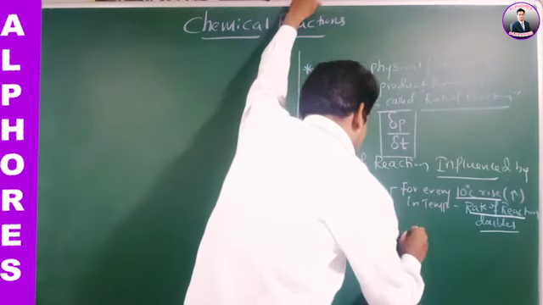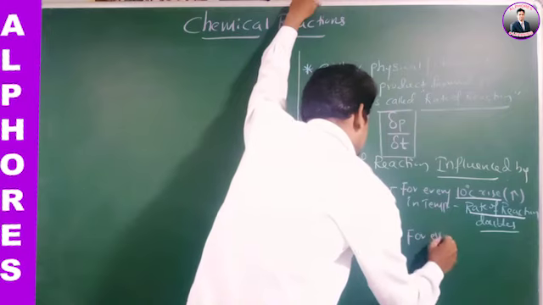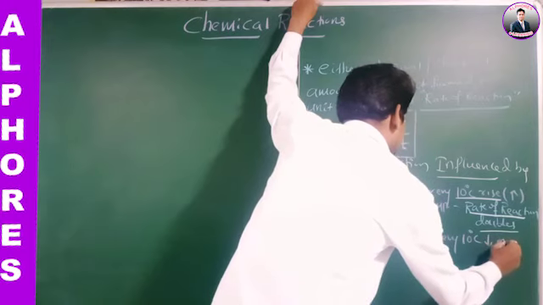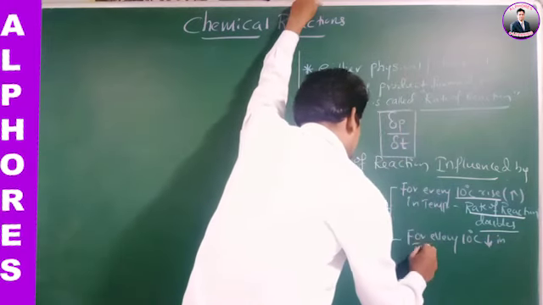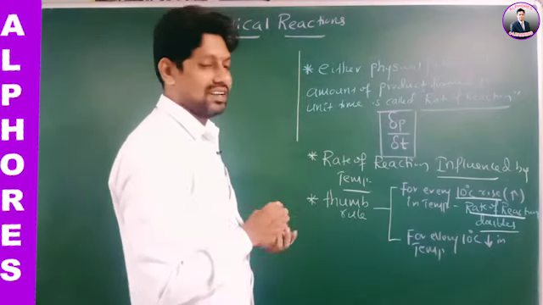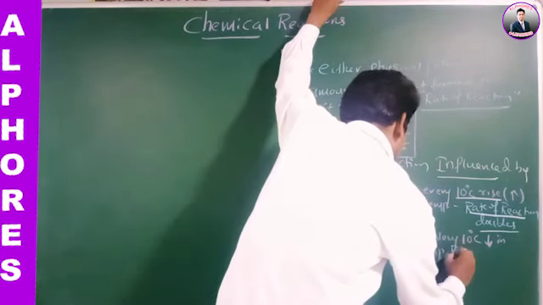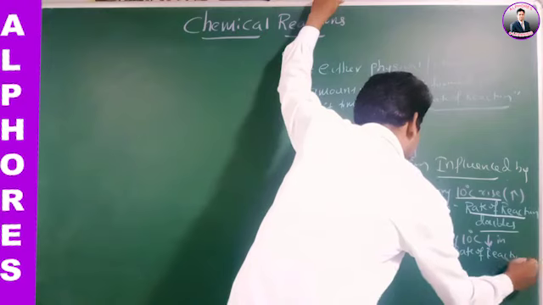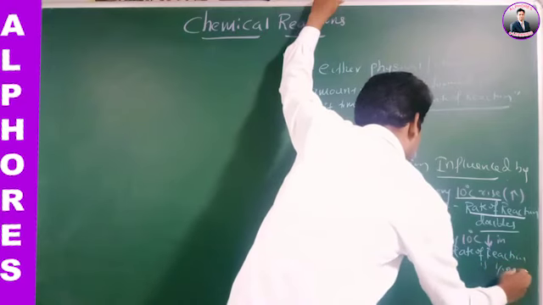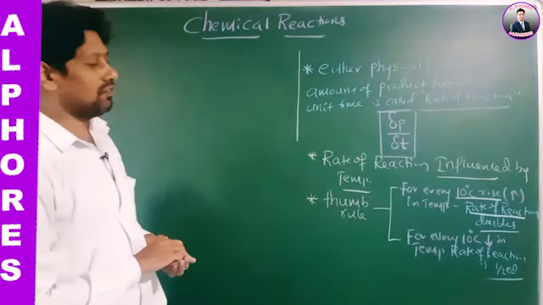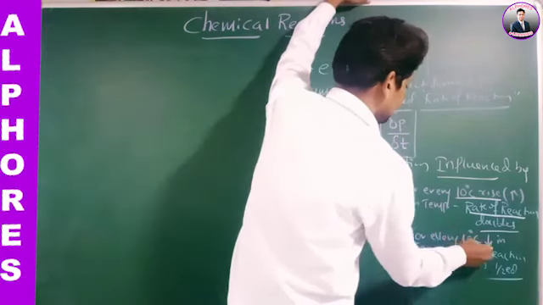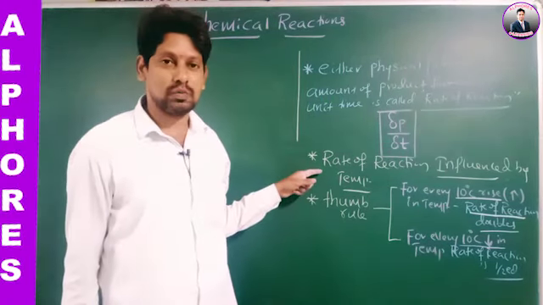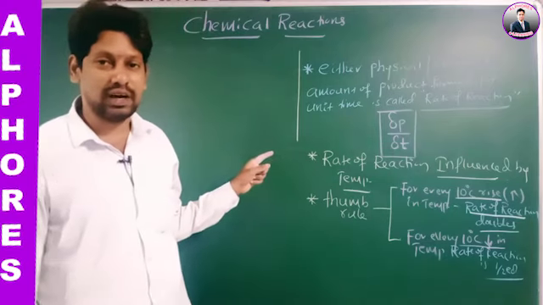For every 10 degrees Celsius decrease in temperature, what happens? Rate of reaction is halved. What is halved? Rate of reaction is halved for every 10 degrees Celsius decrease in temperature. These statements clearly indicate that rate of reaction is influenced by temperature.